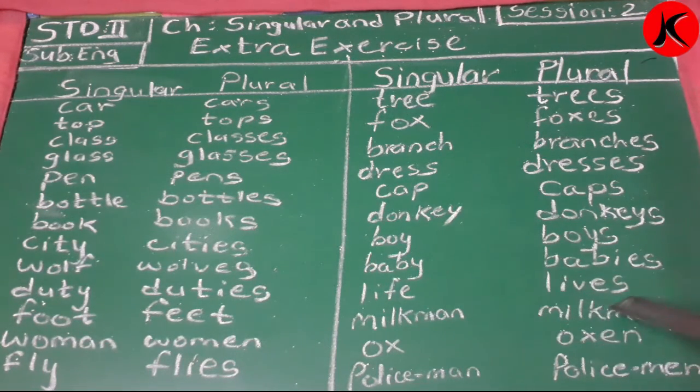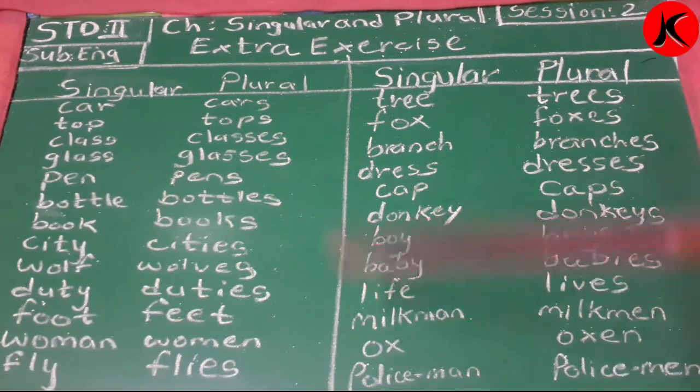L-I-F-E, life. L-I-V-E-S, lives. Before E, F is there, right? So it is a consonant only. So it will change into V-E-S. It will become lives. M-I-L-K, milk. M-A-N, man. M-E-N, men. Milkman, milkmen. O-X, ox. O-X-E-N, oxen. P-O-L-I-C-E, police. M-A-N, man. M-E-N, men. Policeman. So policeman is singular and policemen are plural. It has more than one.